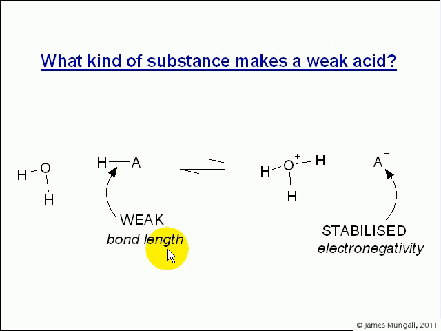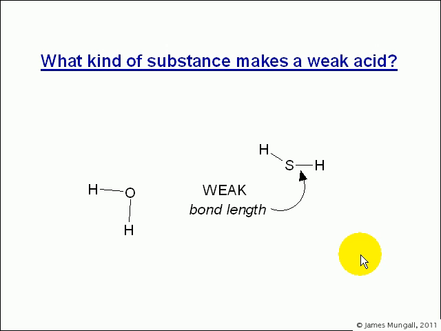Now, what if we had these effects, sort of strong, long bonds and high electronegative atoms, but not to such an extreme effect as you have in HCl, HNO3, or H2SO4? Then you'd have a weak acid. So let's look at some examples. There's water, H2O. If we have H2S, then the SH bond length is longer than H2O because it's the next row down, and therefore it's a weaker bond, and therefore H2S would behave as a weak acid.